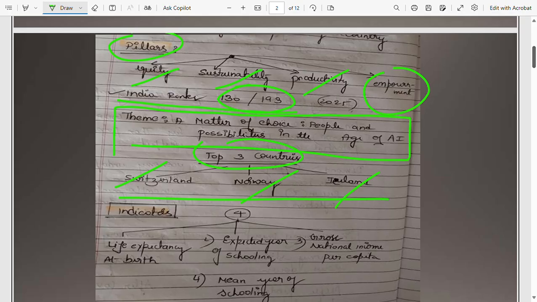And also we have indicators for Human Development Index. How do we indicate? We indicate through life expectancy at birth. Secondly, expected years of schooling. And third, gross national income, that is income of a nation. And the fourth is the mean years of schooling.